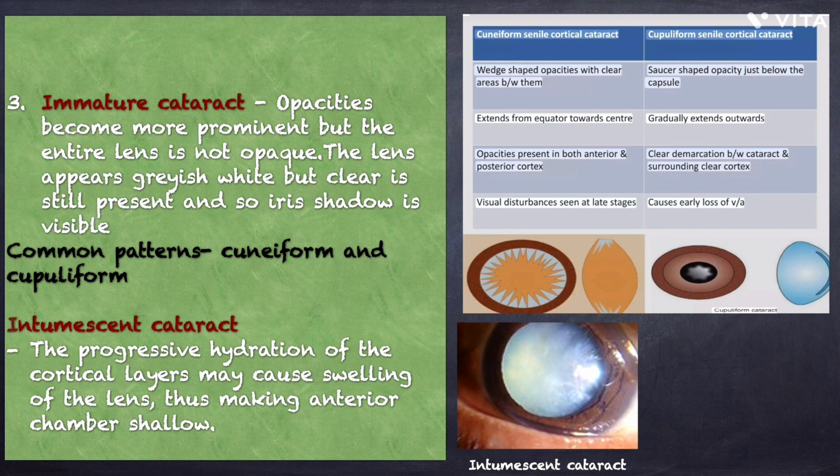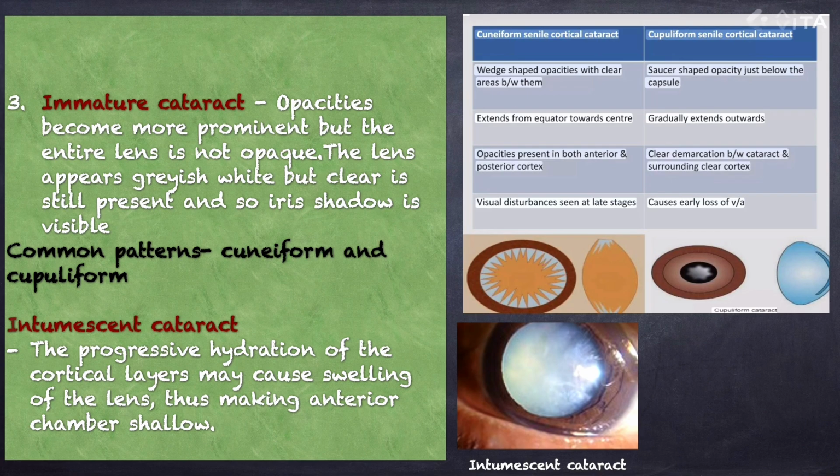In cupuliform cataract, there is a saucer-shaped opacity just below the capsule and it gradually extends outwards. And there is clear demarcation between the cataract and the surrounding clear cortex. It causes early loss of visual acuity.